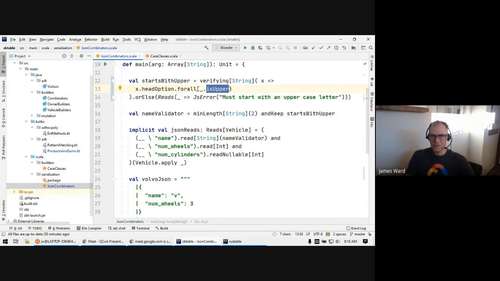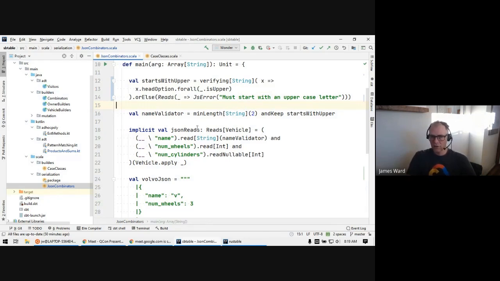And so this is using some functions. This orElse is using a combinator to do our verification that a string starts with an uppercase letter. Then we're going to also do a different validator, which is we're going to validate that the minimum length is there, that the length is at least 2. And we're going to combine that using a combinator with our startsWithUpper function. So we're using combinators, and we are building up a validator.